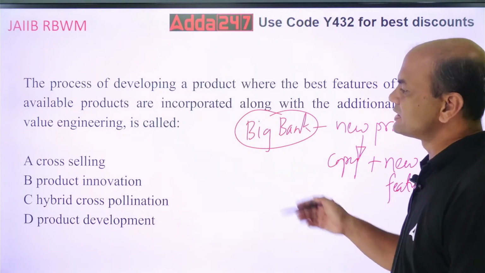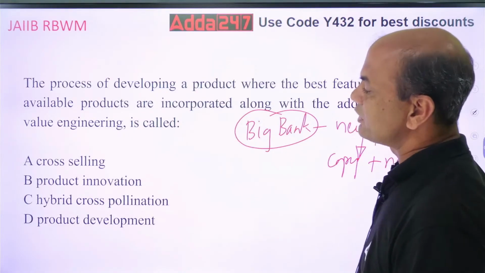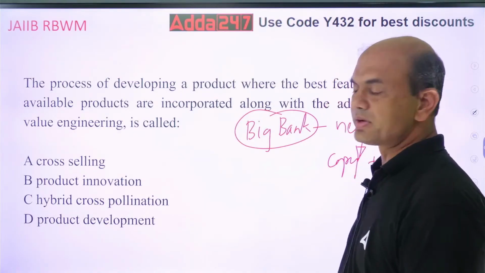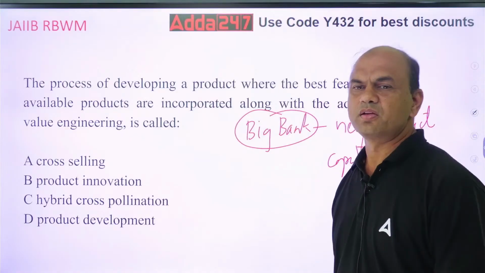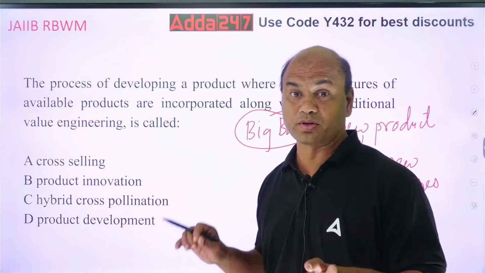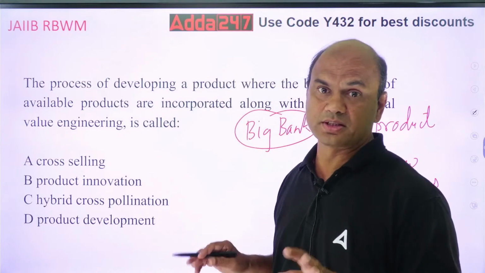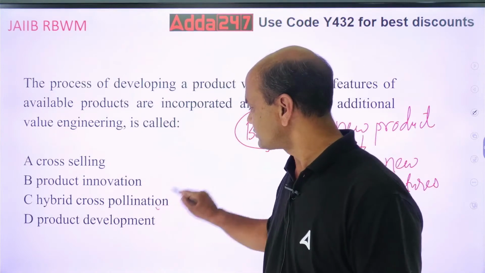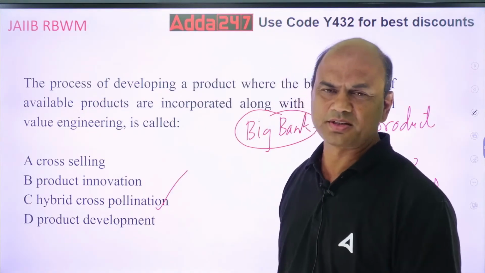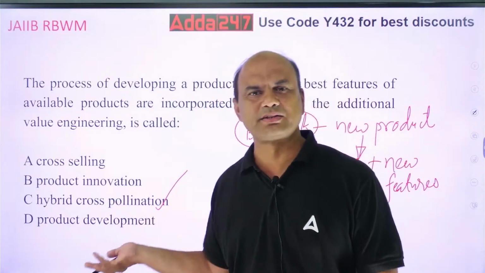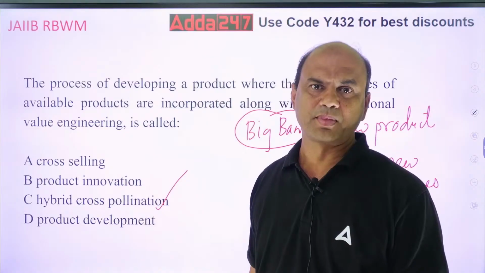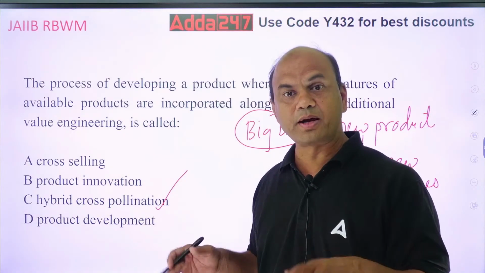So this model is known as cross-selling or product innovation or hybrid cross-pollination or product development. Of course, this is not a banking term, but then also you can use it. Nowadays we are using this. Hybrid cross-pollination. It comes from biology, isn't it? Biology, you know, plants. In that you have this. So what you do, hybrid cross-pollination.